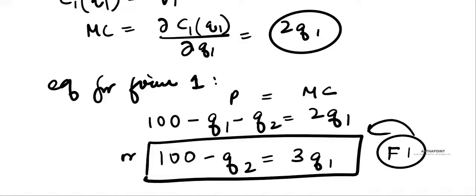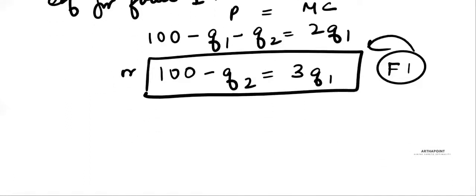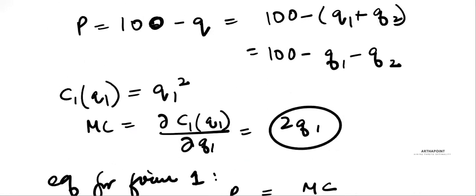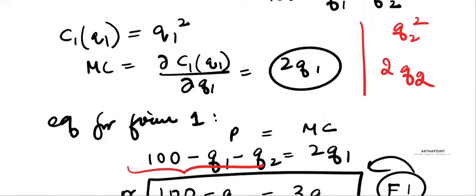Now, similarly, you have to find the equilibrium for firm 2. Well, not required. We know that the equations are symmetric, by which I mean that the price is the same. Each firm is taking price as given, and for firm 2 we simply have cost as Q2 square, so marginal cost would be 2Q2. They are symmetric.